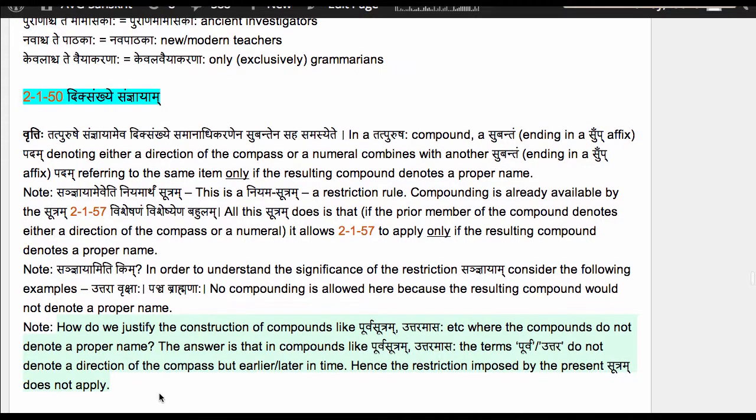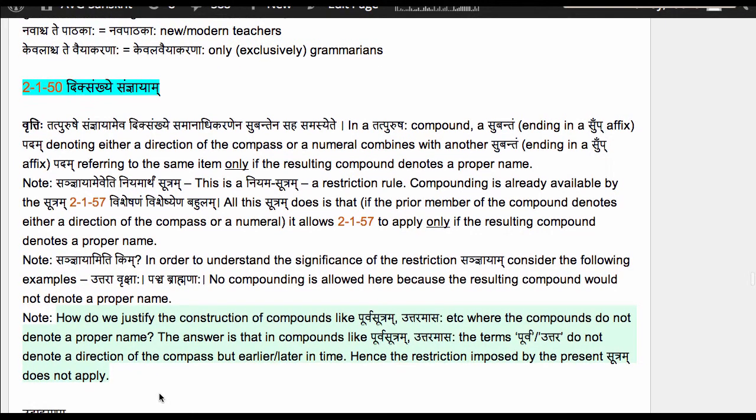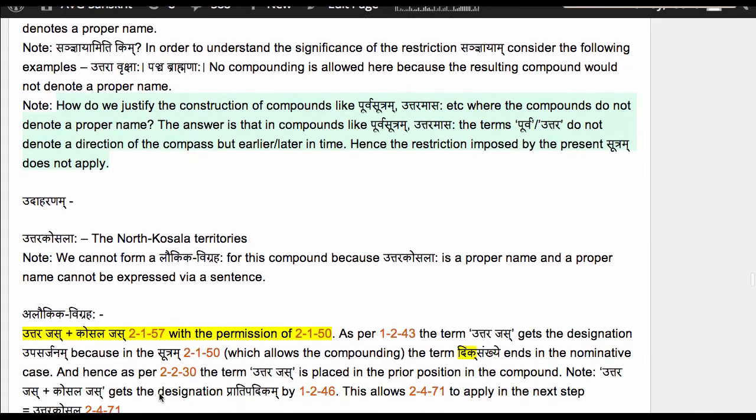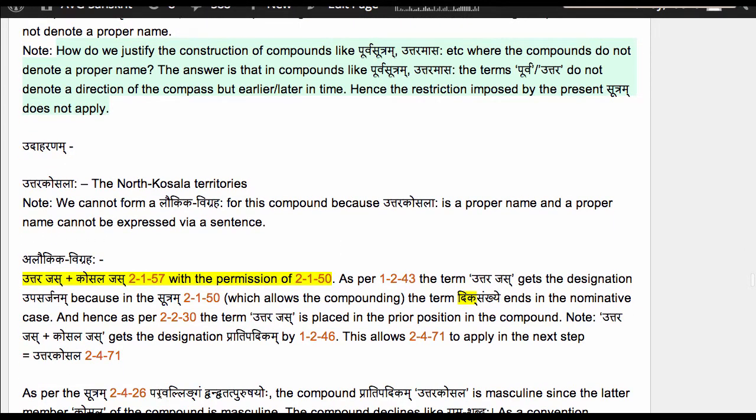Present sutram only comes into play if we have a Dikvachaka Shabdaha or a Sankhya Vachaka Shabdaha. Dikvachaka Shabdaha means one which denotes a direction of the compass, north, south, east, west, like that. Okay, let's take an example here. Uttara Kosalaha, the north Kosala territories. Note we cannot form a Laukika Vigraha for this compound because Uttara Kosalaha is a proper name and a proper name cannot be expressed via a sentence.